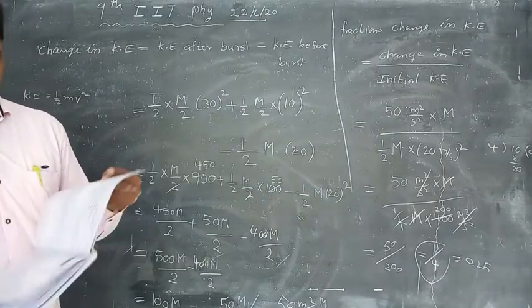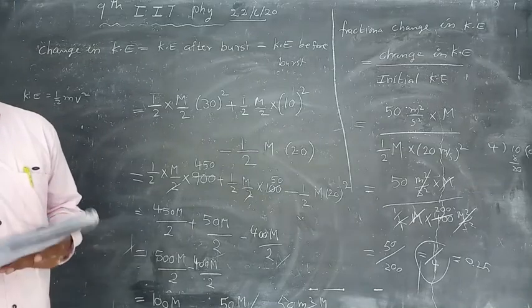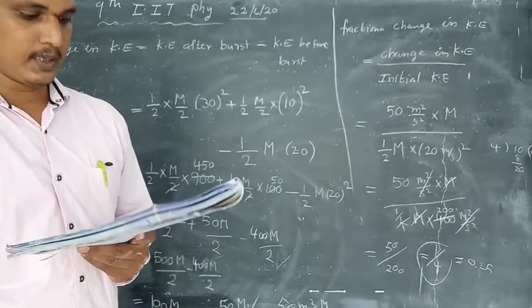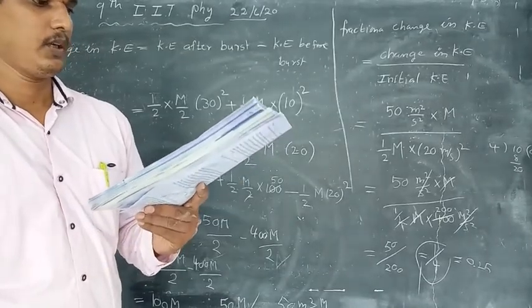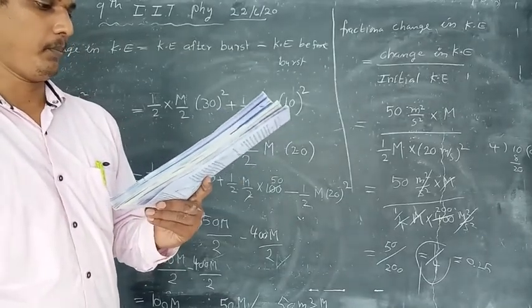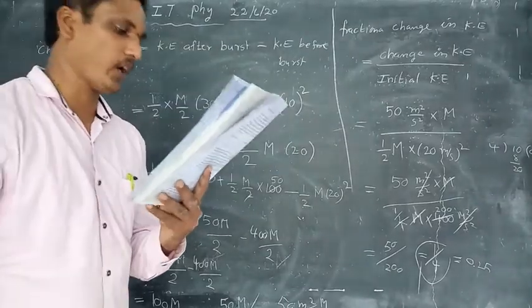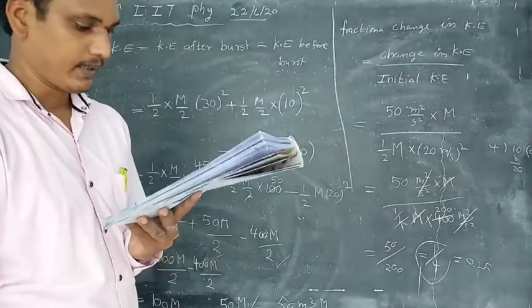Okay. Next page. Comprehension type. Page number 19, bit number 6, Roman number 4.